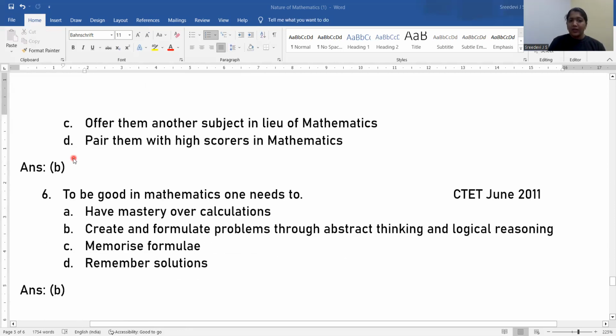Okay. Then question number 6. To be good in mathematics, one needs to do what? This was asked in CTET June 2011. To be good in mathematics, you should have mastery over calculations, or you should create and formulate problems through abstract thinking and logical reasoning, or you memorize formulae or remember solutions. Yes, to be good at mathematics, create and formulate problems through abstract thinking and logical reasoning. That is the core thing that we need to focus on. So the answer is option B.